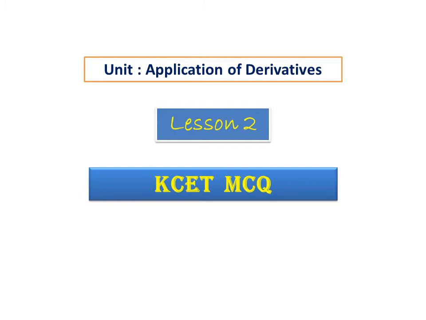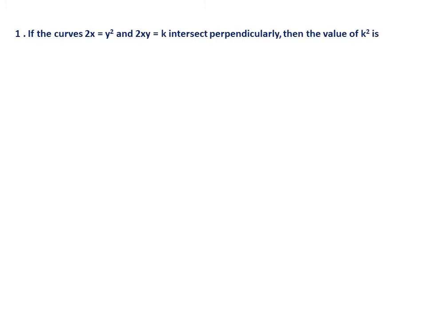So as I told you, this is lesson 2. Here I have taken about 10 questions from old previous Karnataka CET papers. First question: if the curves y square equal to 2x and 2xy equal to k intersect perpendicularly, then the value